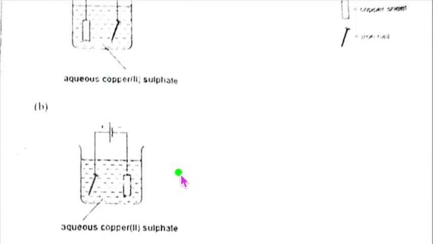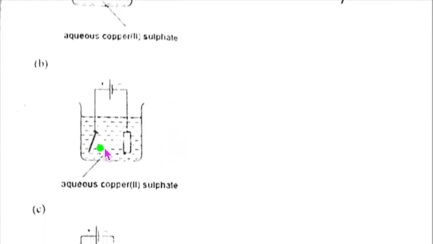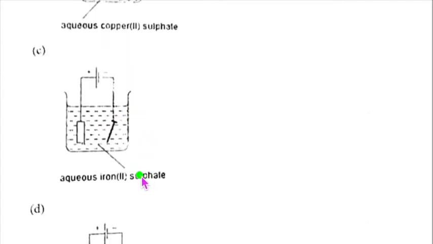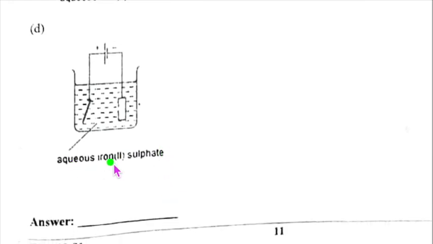Let us look at B. Oh, the nail is an anode. No, the nail should have been here. So this is wrong. Nail is at the cathode and this is at the anode, but it is iron sulfate solution. It should have copper in it. So this is also wrong. Let us look at option D. Aqueous iron 2 sulfate. Again, iron 2 sulfate. So this again is the wrong option. So the correct option was the first one, which was A.